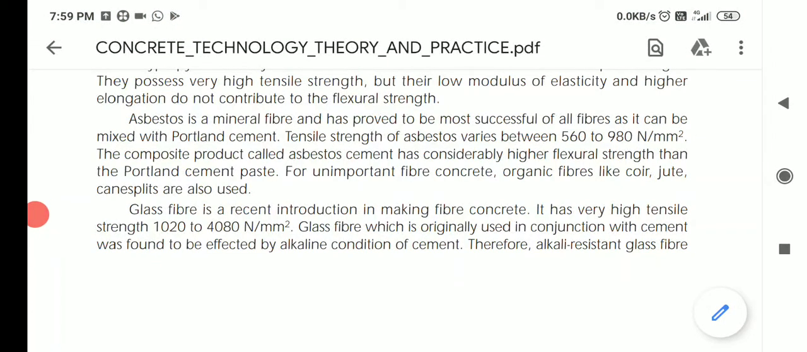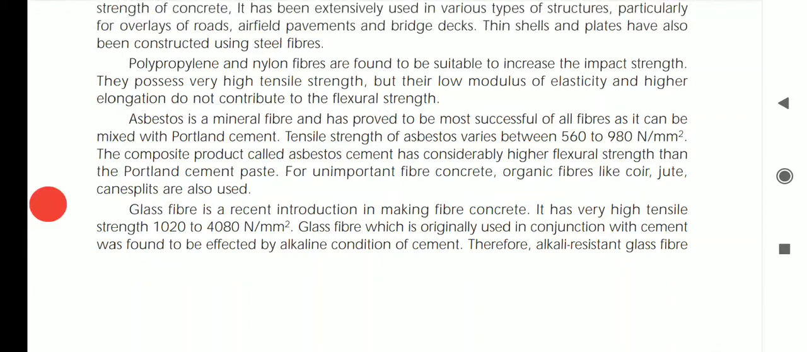Tensile strength of asbestos varies between 560 to 980 Newton per mm square. The composite product called asbestos cement has considerably higher flexural strength than the Portland cement paste. For unimportant fiber concrete, organic fibers like coir, jute, and canes are also used.